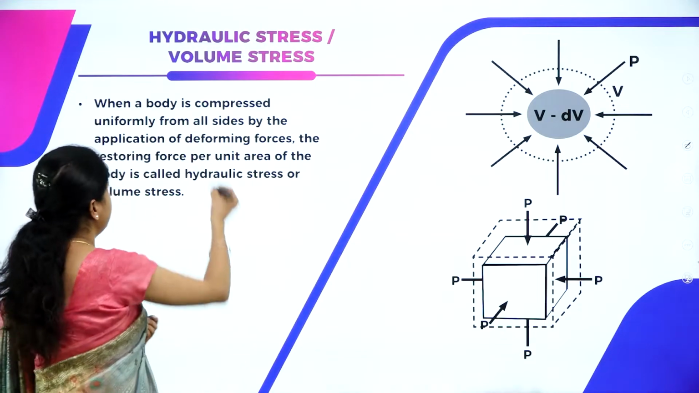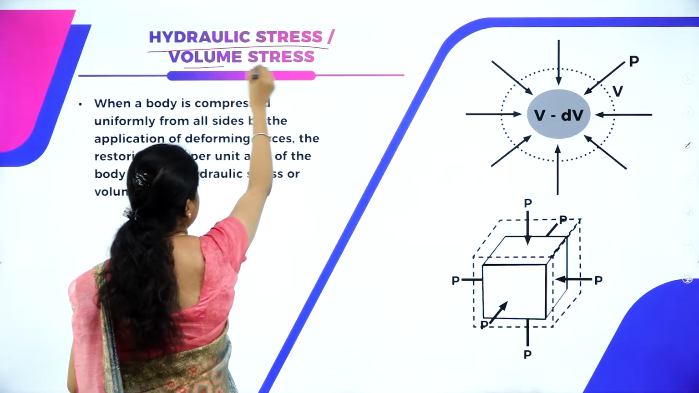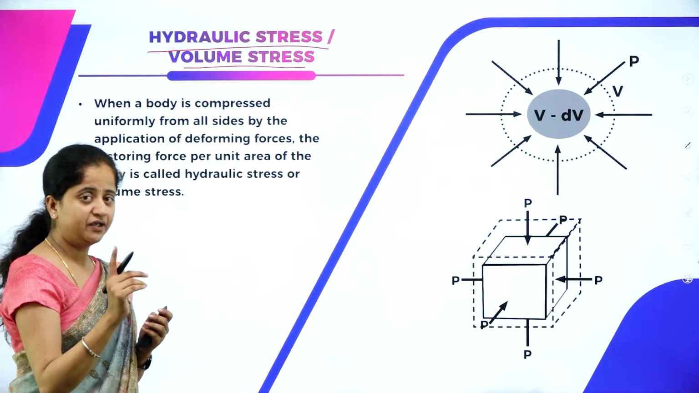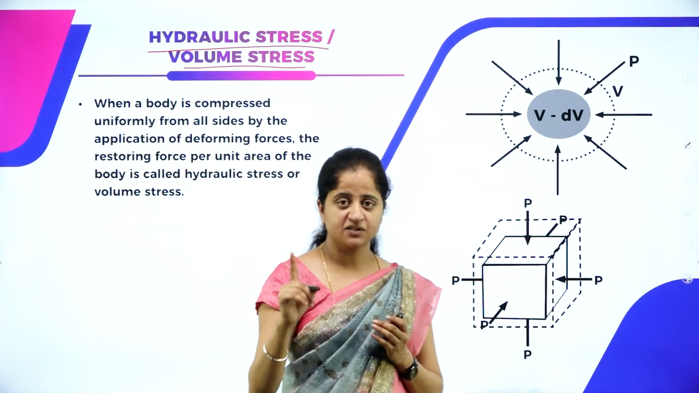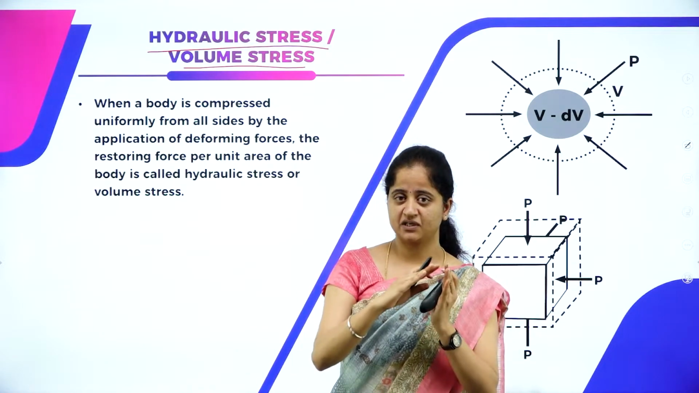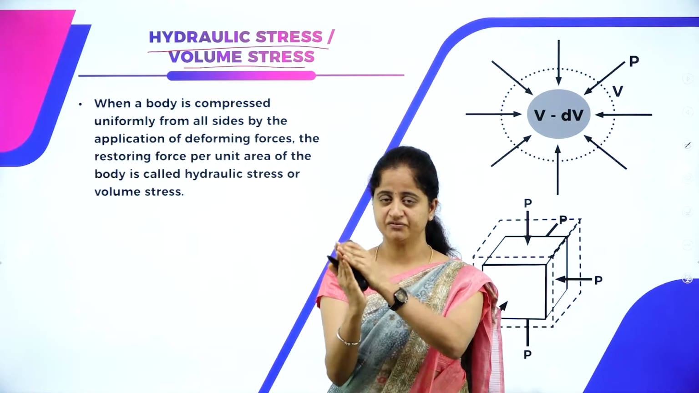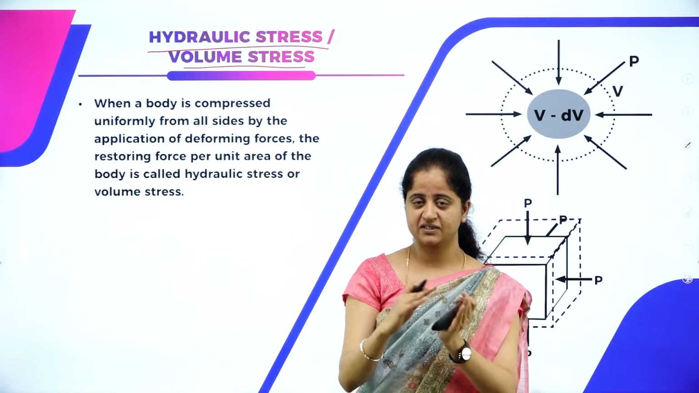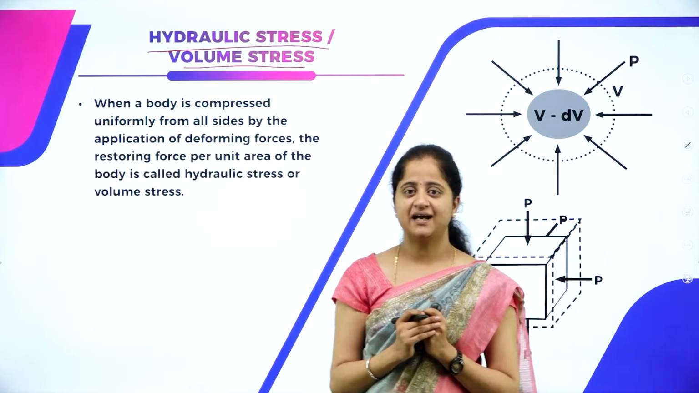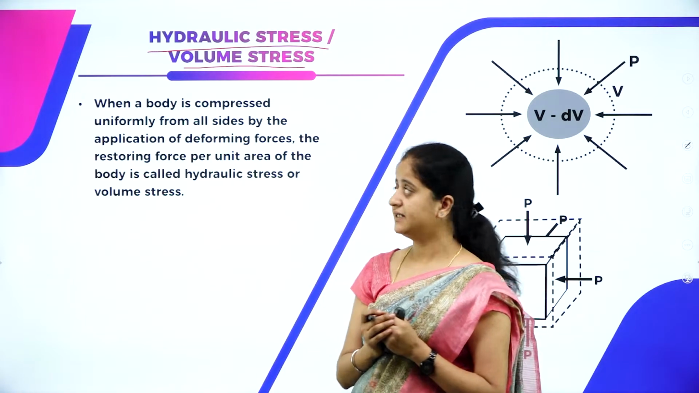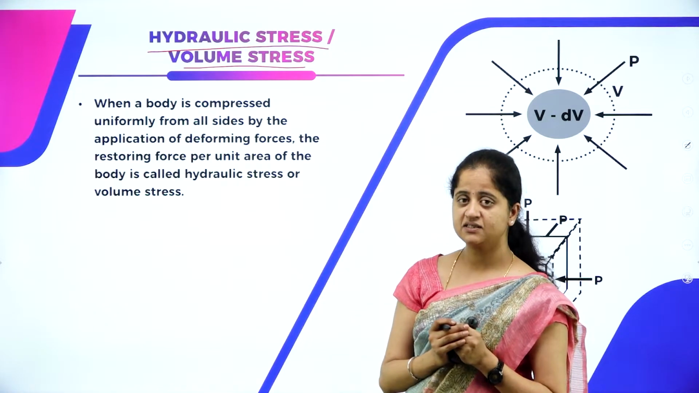So next one we have is hydraulic stress or volume stress. I told you about longitudinal stress, where we observed the change in length. Next, tangential stress, where we observed a relative shift, that is, we could observe an angle because of this relative change. So the second one is tangential stress, where we observe the relative displacement of two layers. And the third one is hydraulic stress or volume stress.